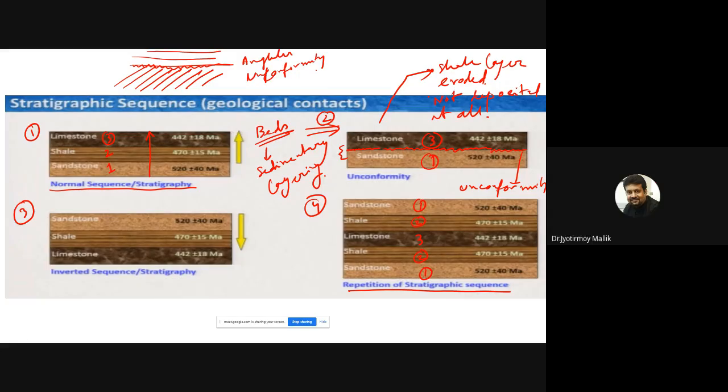Also, sir, I need to ask about this deviation in the time frame. It's like 40 million years and 15 million years and 18 million years. So why is that?